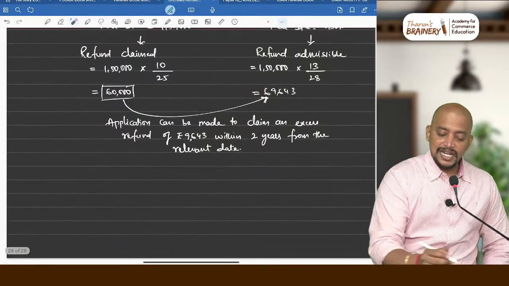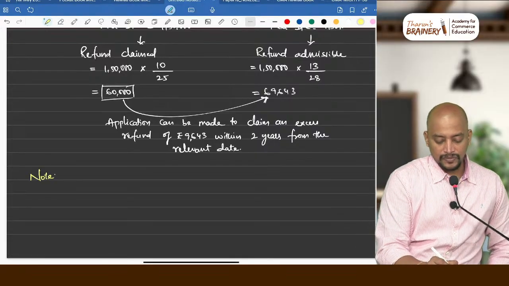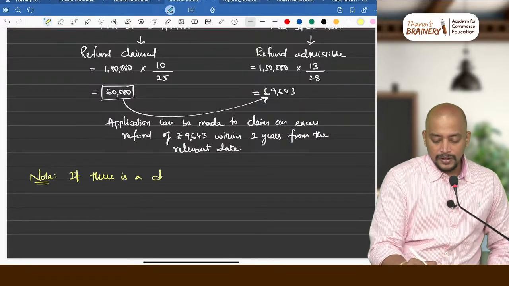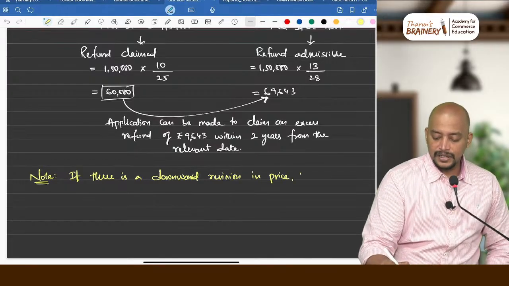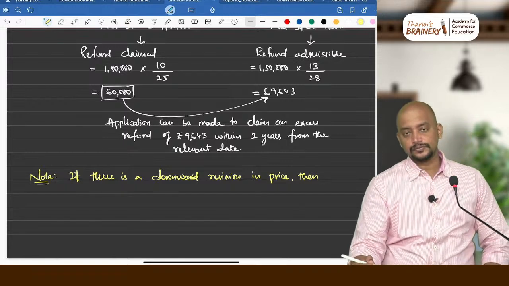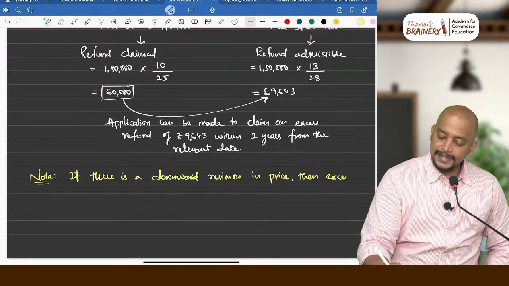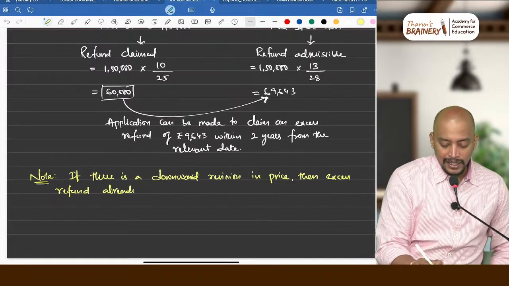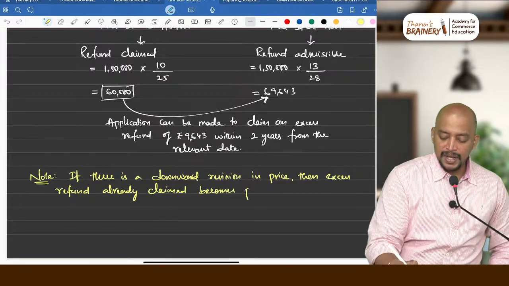Note, if there is a downward revision in price, then the excess refund already claimed becomes payable